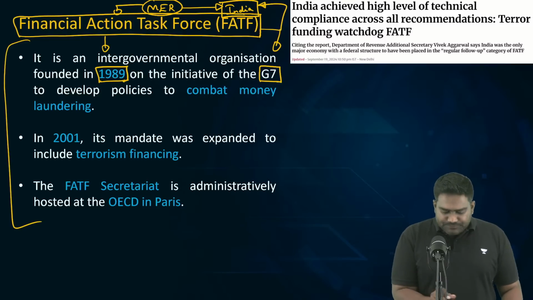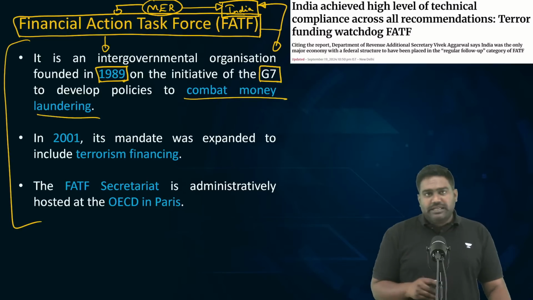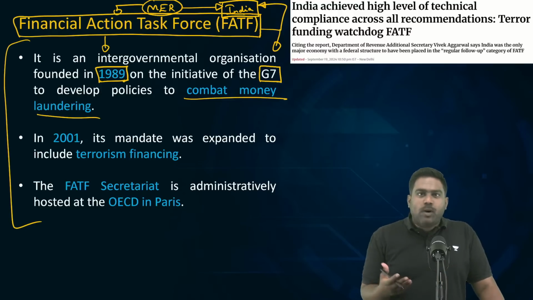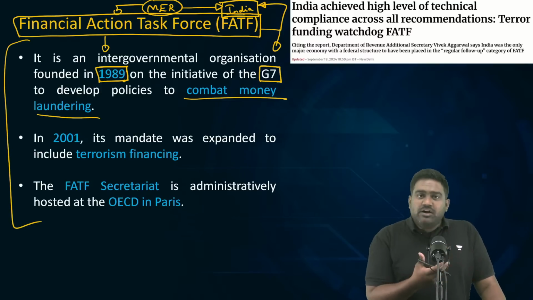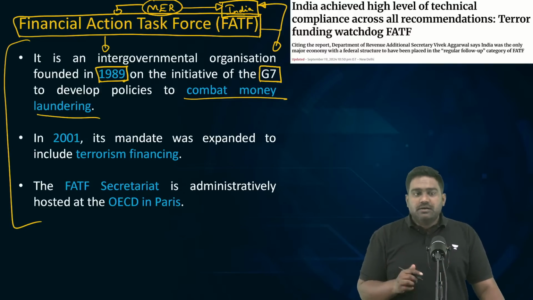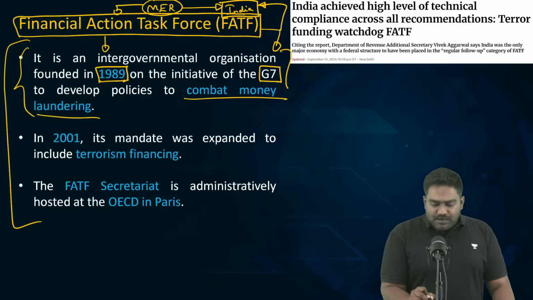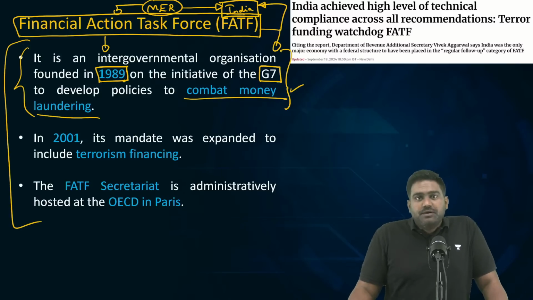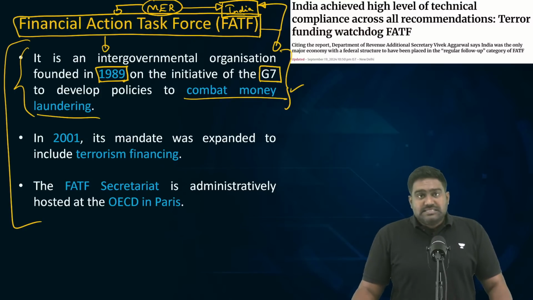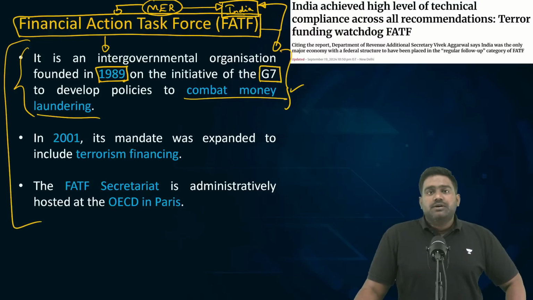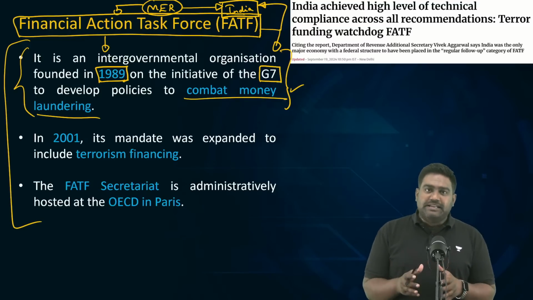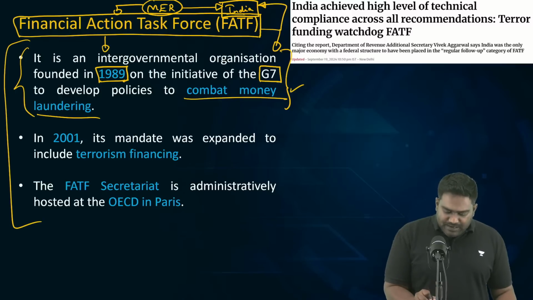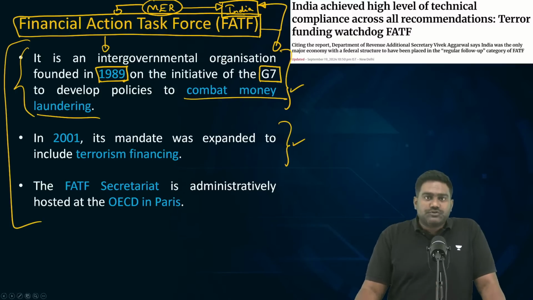Money laundering is an illegal process of converting essentially black money into white. Wealth that is generated through illegal sources is converted into legal wealth. So, as money laundering became an economic menace, it started threatening the economies of several countries. It led to a severe concern amongst the developed nations. So that is why they established an intergovernmental body to tackle the menace of money laundering, and that was the primary purpose of Financial Action Task Force.